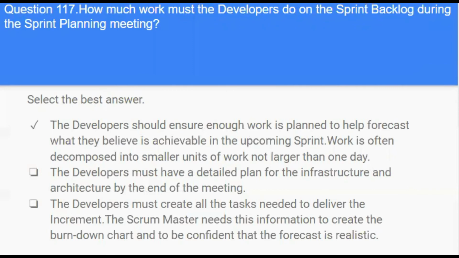Answer is the developers should ensure enough work is planned to help forecast what they believe is achievable in the upcoming sprint. Work is often decomposed into smaller units of work not larger than one day.